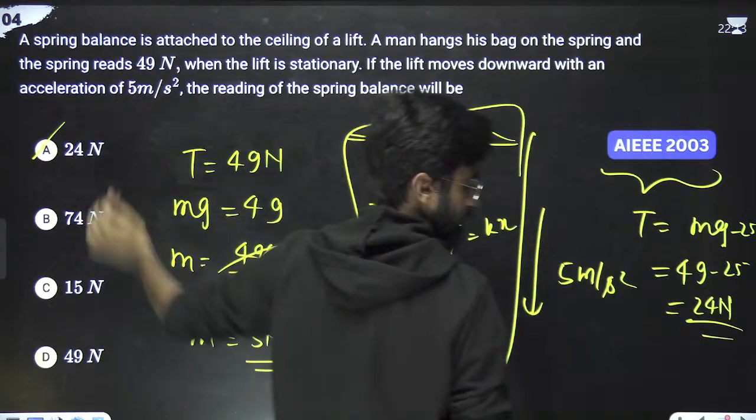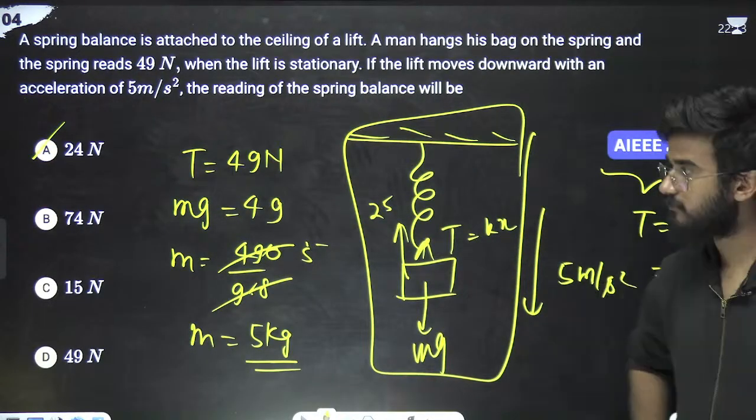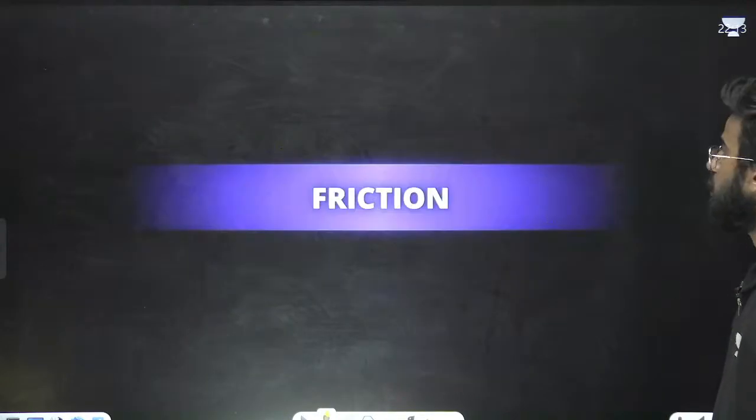So option A is correct. Done. Next problem. Till here we have solved our spring block system, spring problems.